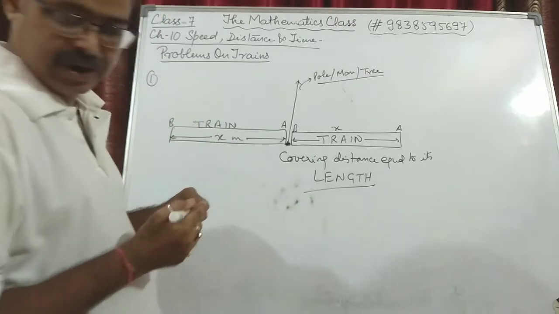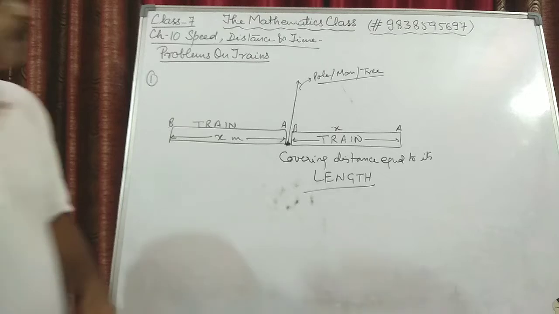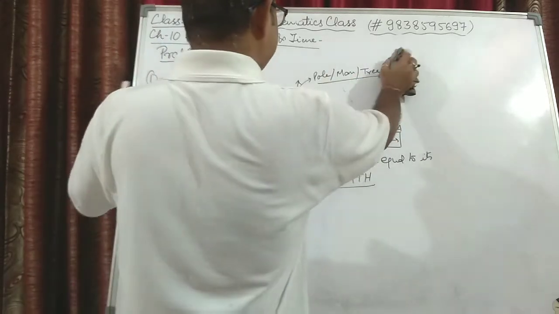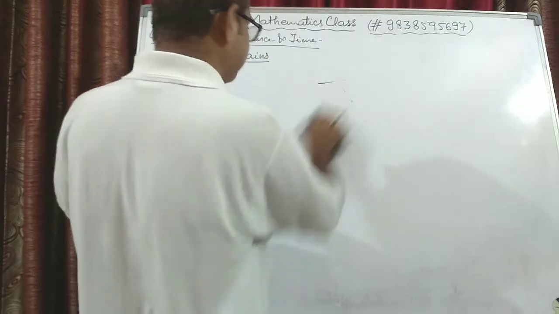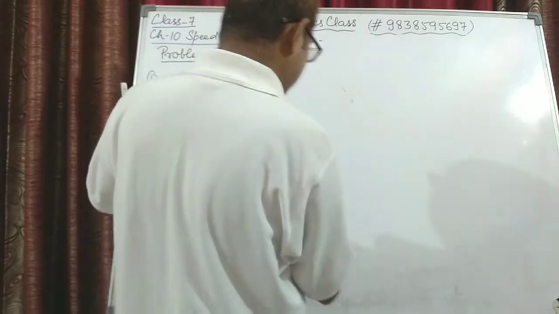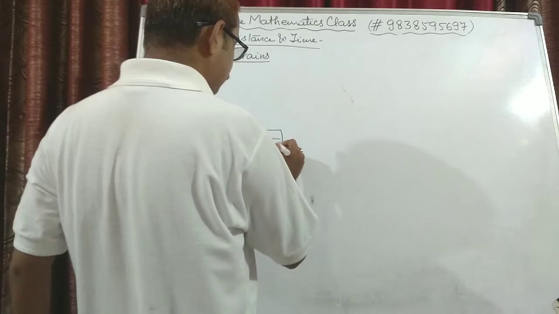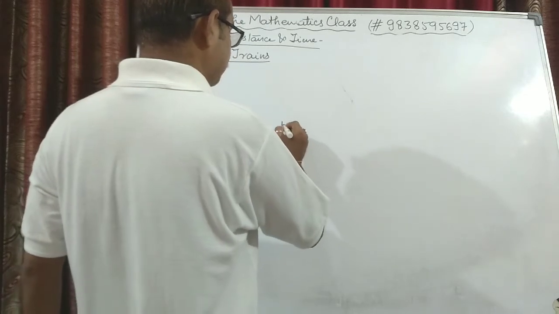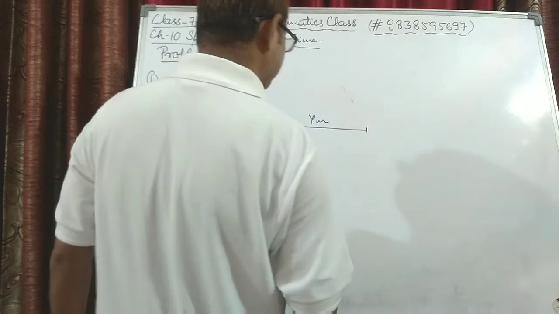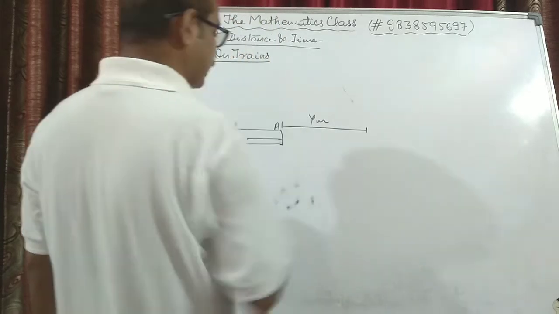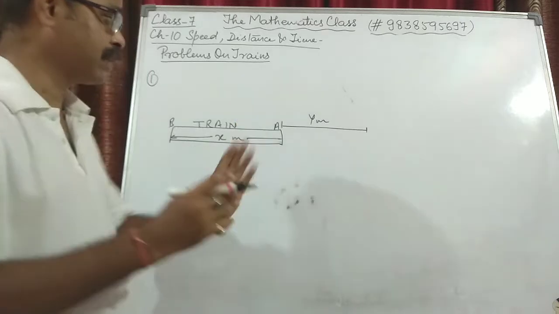Now the second point is, in case of a pole or man or tree, there is a stationary object which has negligible length compared to the train. Suppose there is a platform whose length is y meters and this is the train. When will the train pass the platform?